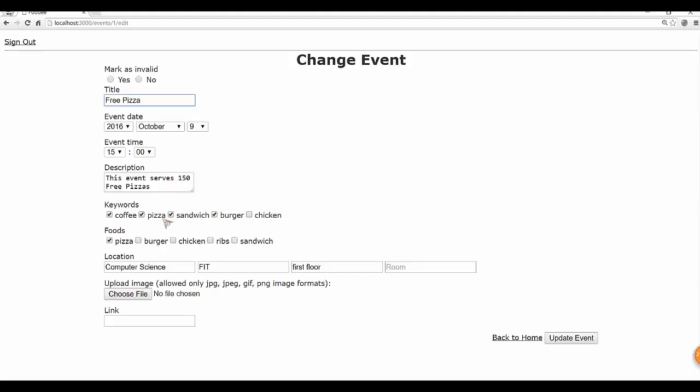Now we only allow the user to check the keywords and the food because users might input some weird characters and numbers in this part, and it's hard to manage that. And user can change the location, and user can even upload the image or the link or update the link.